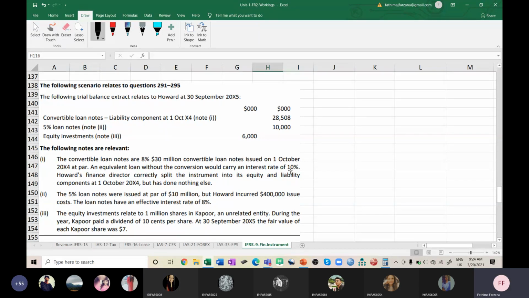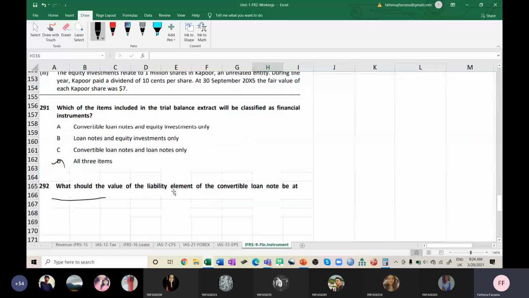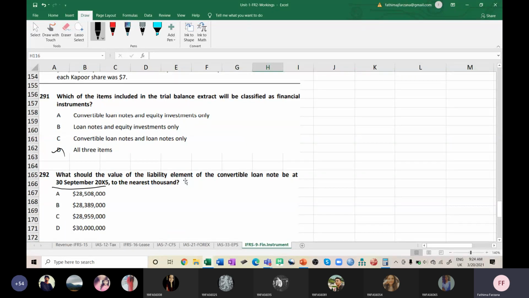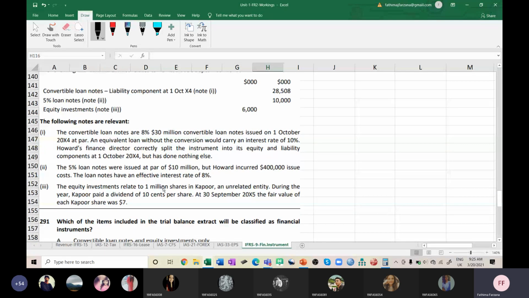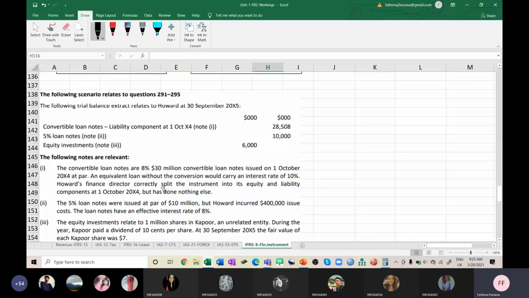Market rate, right? I can call it market rate. You're correct. You have to compute this for finance cost, but this is the effective market rate. Then Howard's finance director correctly split the instrument into its equity and liability components at 1st October 2004, but has done nothing else. So you are expected to do that. What should be the value of the liability element? You have to find the value of the liability element. How will I find it? Which method should I go with?